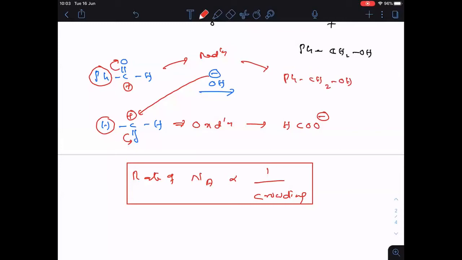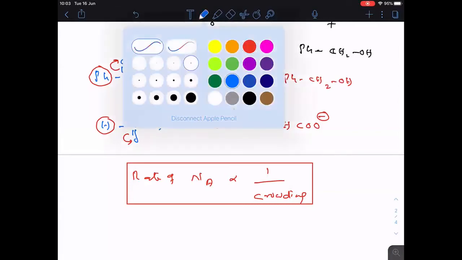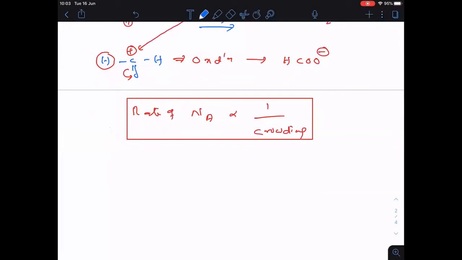When two different aldehydes are taken, then you have to depend on crowding. So remember, everyone, let me give one statement for this. This is one important statement. See clearly.